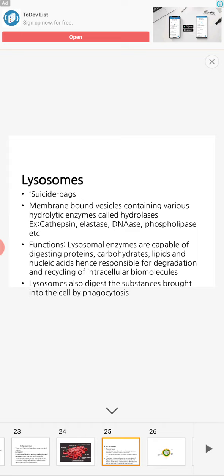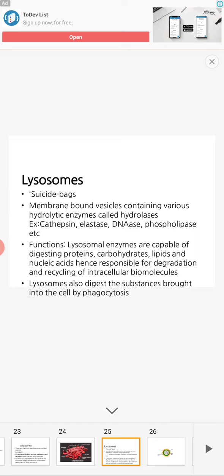So what is the function of the lysosome? Lysosomal enzymes are capable of digesting protein, carbohydrate, lipid and nucleic acid. Hence, they are responsible for degradation and recycling of intracellular biomolecules.